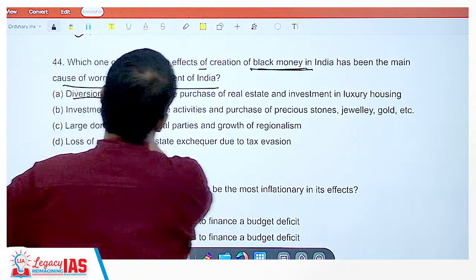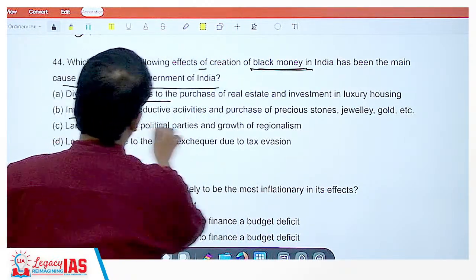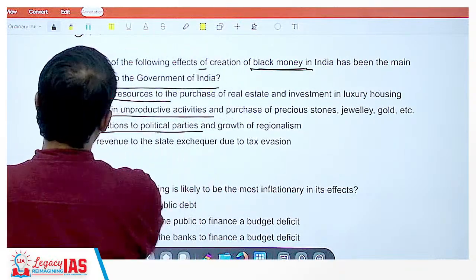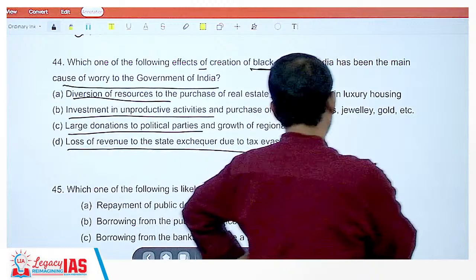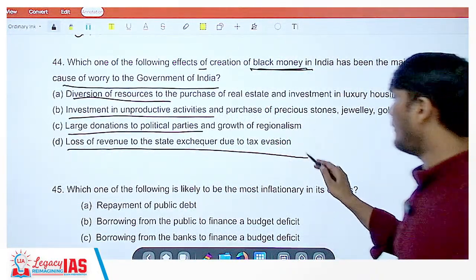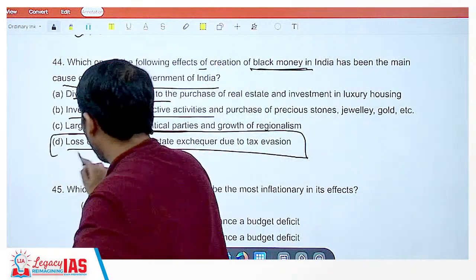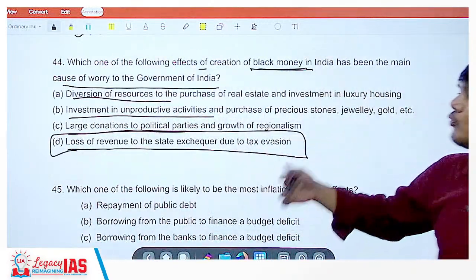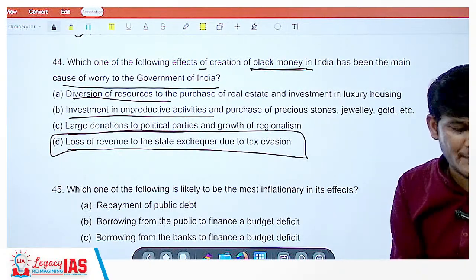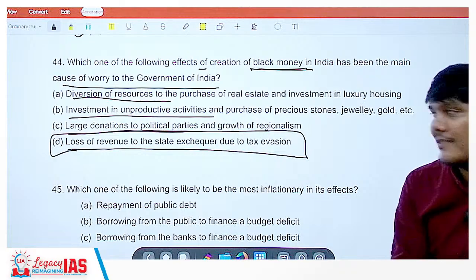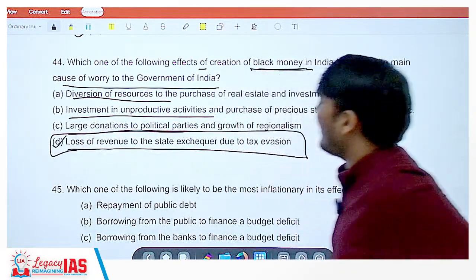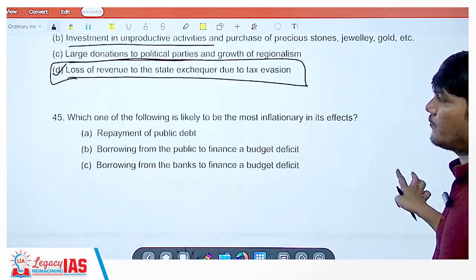Okay, diversion of resources, investment in unproductive activities, large donations to political parties, loss of revenue to the state exchequer due to tax evasion. This is the biggest worry. Okay, loss of revenue to the exchequer, since it is happening in the black market, no tax is coming, no income is coming to the government, as a result of which there is loss of revenue to the state exchequer due to tax evasion.